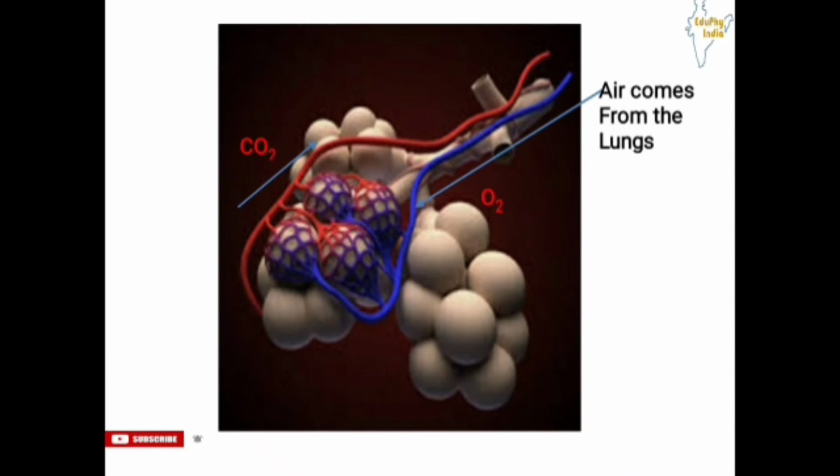Now we all know that when the body size of animals is large, diffusion pressure alone cannot transfer oxygen to every part of the body. So respiratory pigments are present for it, which is called hemoglobin. Hemoglobin is present in RBCs, that is, red blood corpuscles in our blood. It has a higher affinity to bind with oxygen. So oxygen gets transported to every part of the body by binding with hemoglobin.